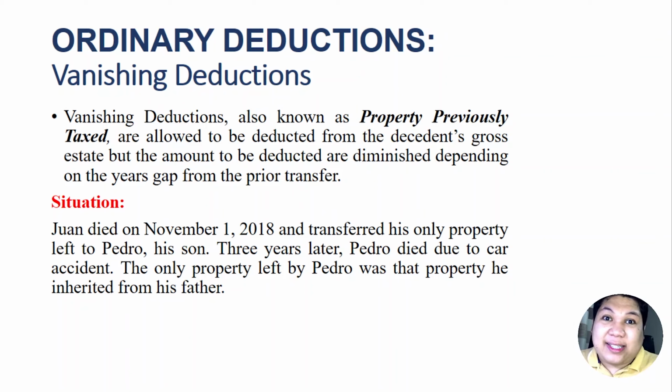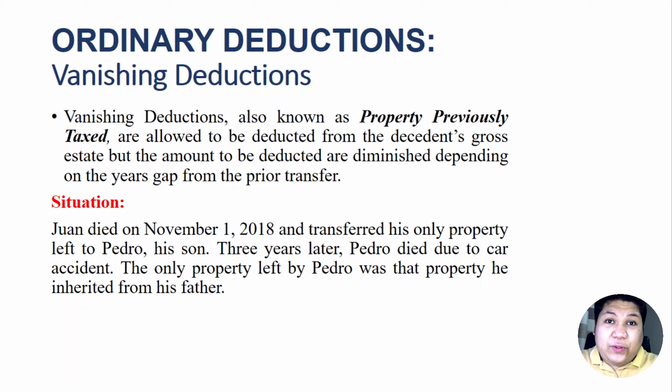That is not double taxation. Why? Because the first owner in 2018 was the father, and now the owner is Pedro. Though the property is the same property, the owners are not the same. There is no double taxation in that, because what is being taxed in estate tax is not the property. Remember, estate tax is a tax on the right to transfer the property gratuitously upon the death of the decedent. Therefore, what is being taxed here is the right of Juan and the right of Pedro, and not the property itself, right? So there's no double taxation here.